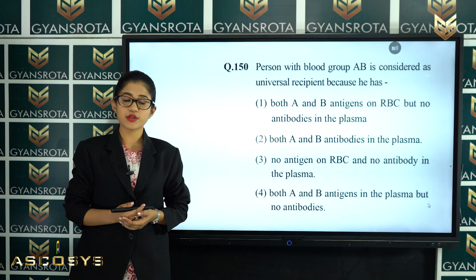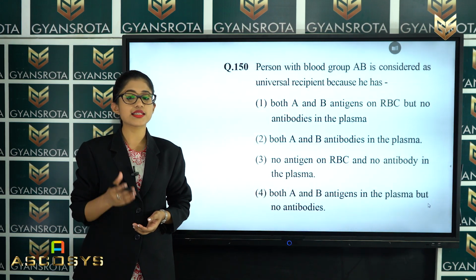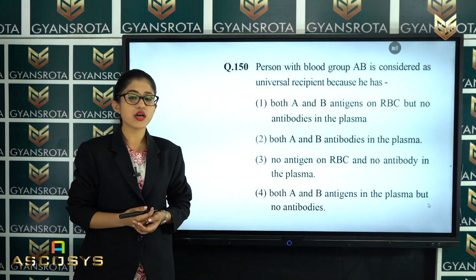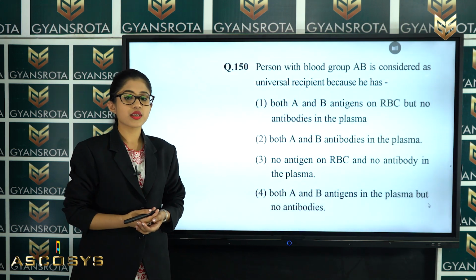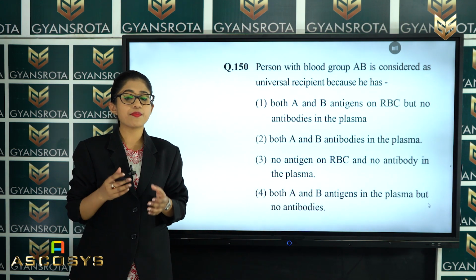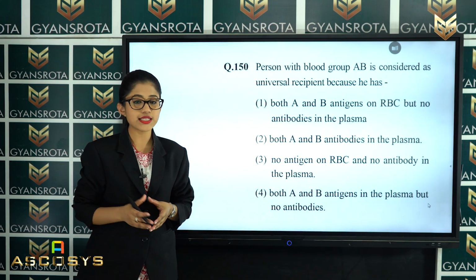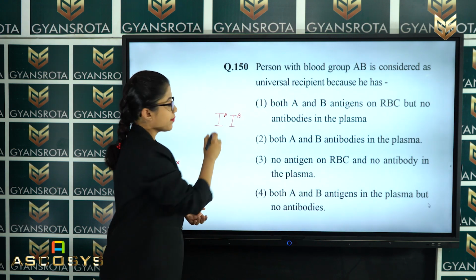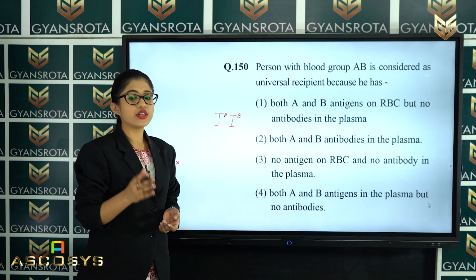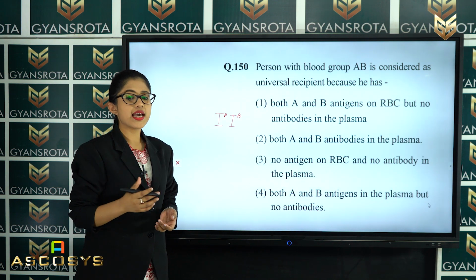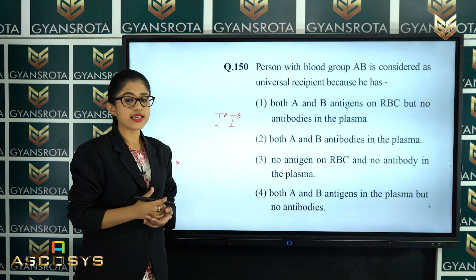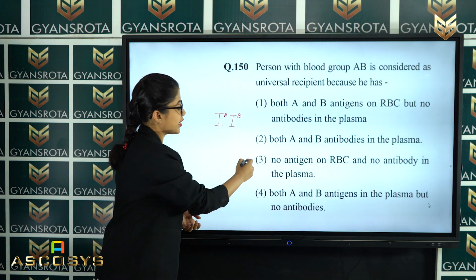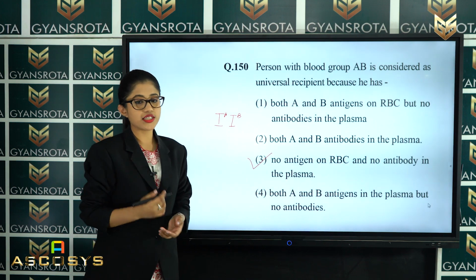So, this is from the chapter Principles of Inheritance and Variations. In that chapter we have discussed the human blood groups. So, what is the correct answer among these? In this question, a person with blood group AB, which means they have the alleles IA and IB, is considered a universal recipient because he has no antigen on RBC and no antibody in the plasma, which means option number 3 is the correct answer for this question.